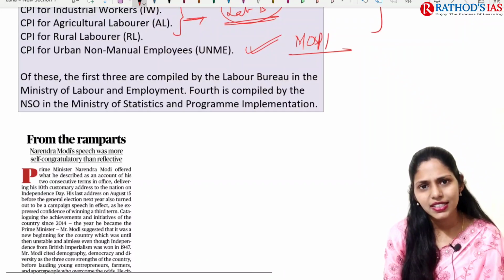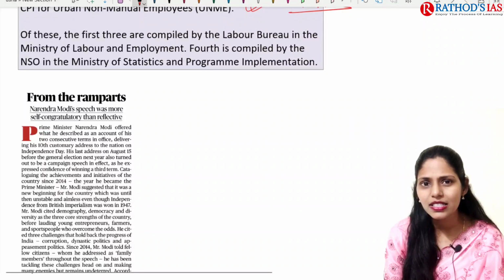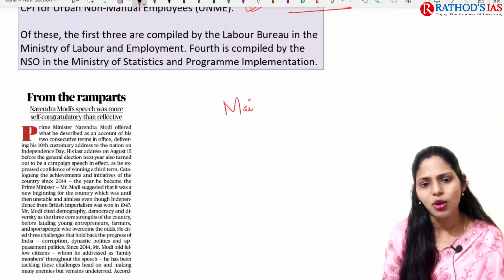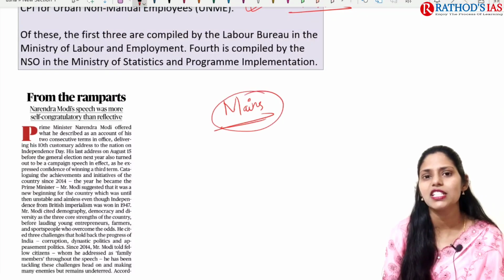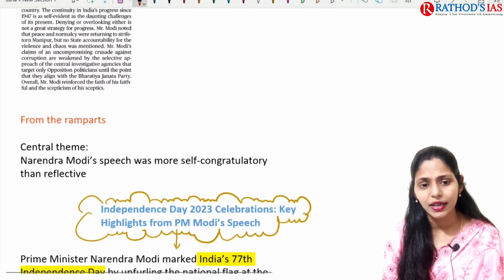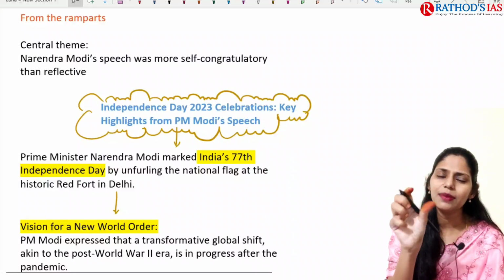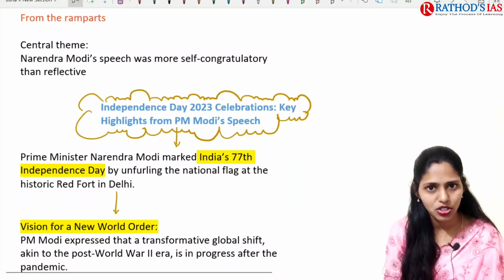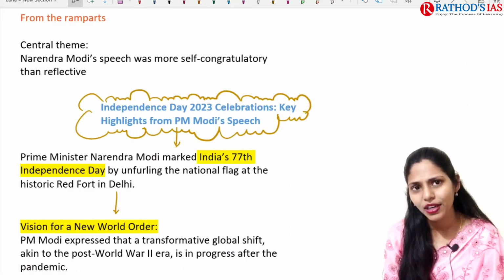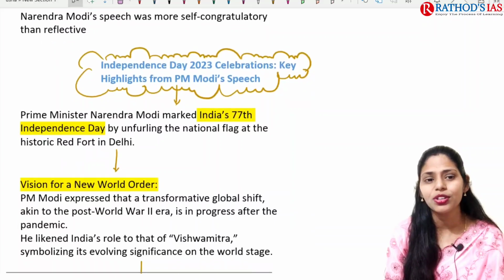And now let us see the next topic. It is about our Prime Minister's Independence Day speech. As I said, this topic is important from your mains point of view. So now let us try to see this topic in detail. You have to focus on which schemes are focused on by our Prime Minister, what the implementation is, whether it is implemented properly or not, and what the possible outcome is. All those things you have to remember.